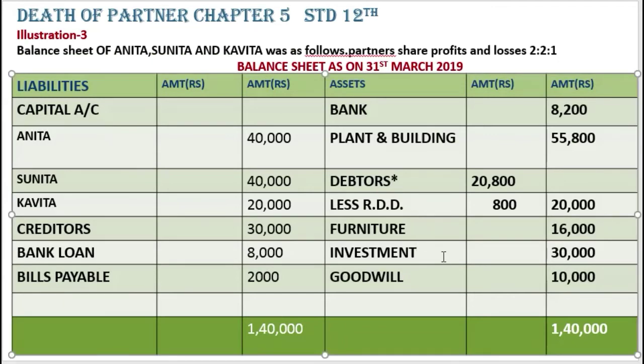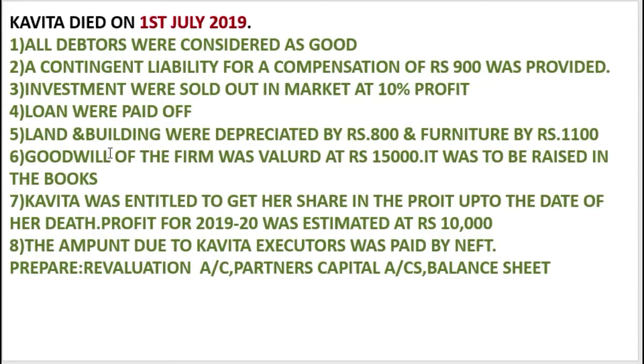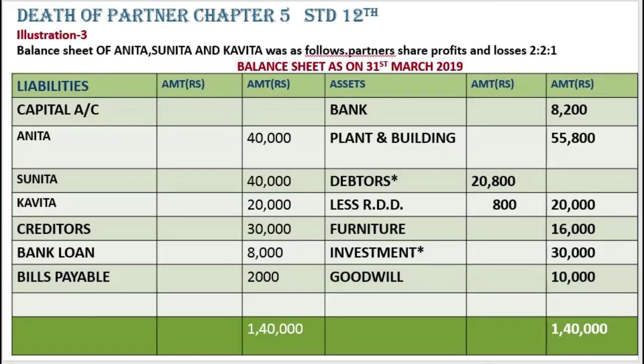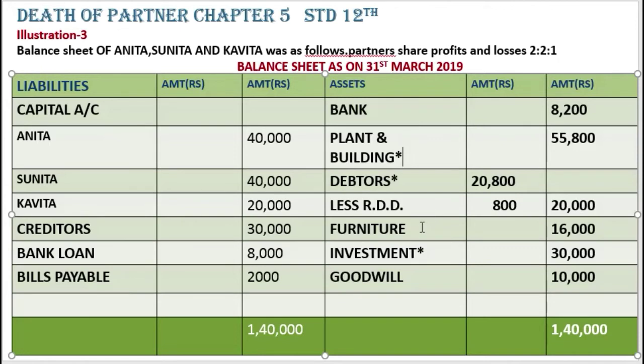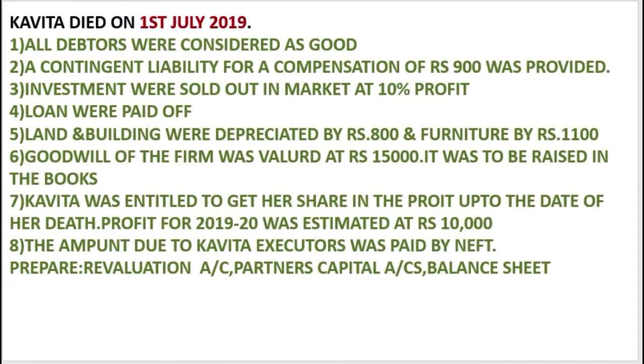Next, loan was paid off. Land and building were depreciated by 800, furniture by 1100. So land and building and furniture. Goodwill of the firm was valued at rupees 15,000. It was to be raised in the books.